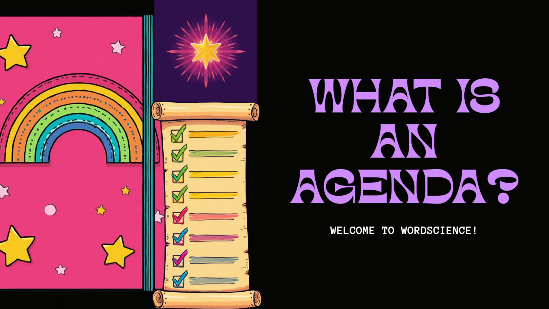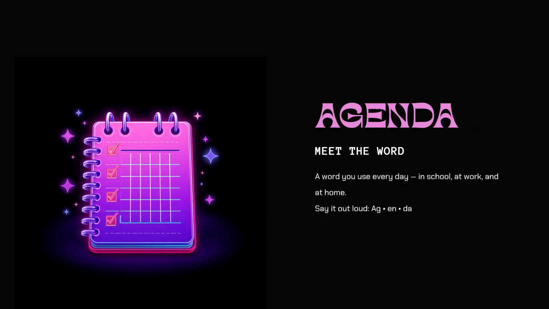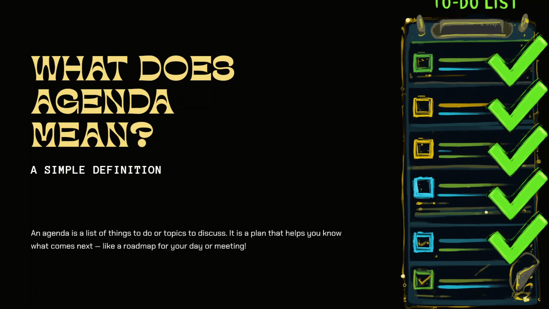The word is agenda. What does agenda mean? An agenda is a list. It is a plan. It tells us what to do. An agenda is a plan for your day or your meeting. It helps you know what comes next.